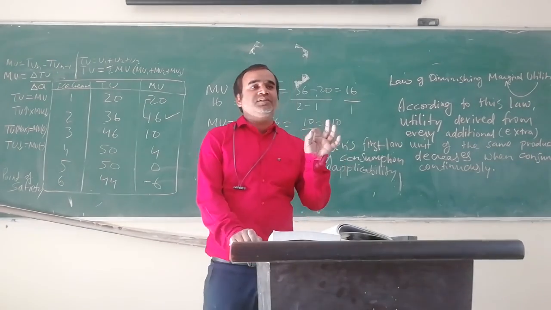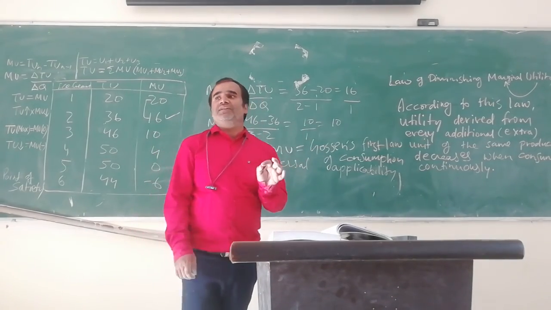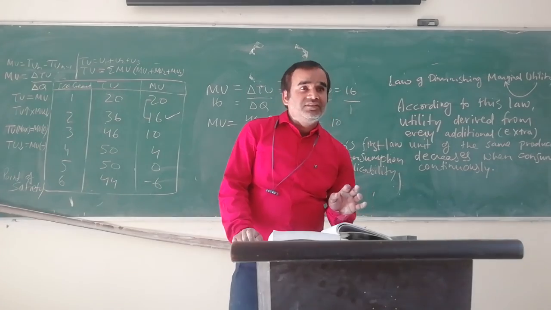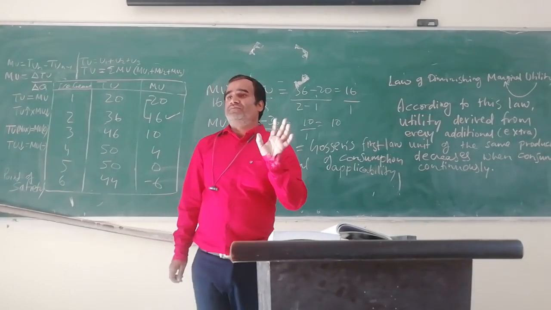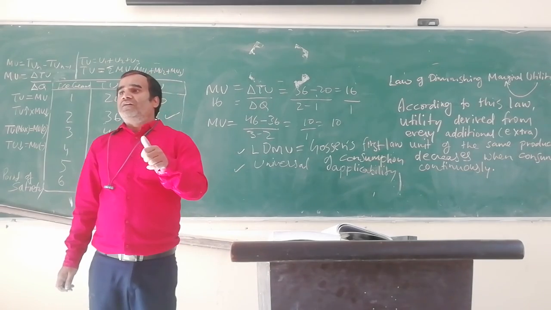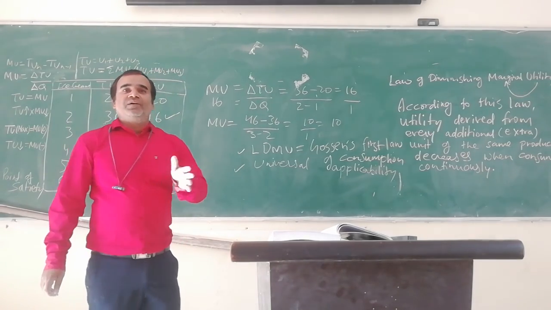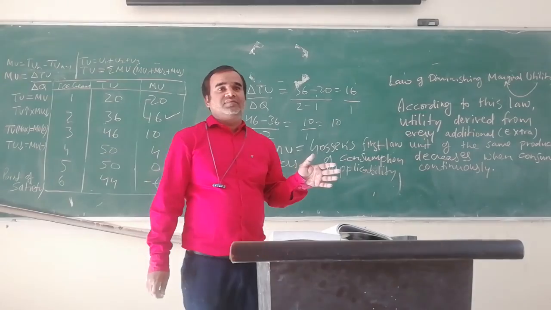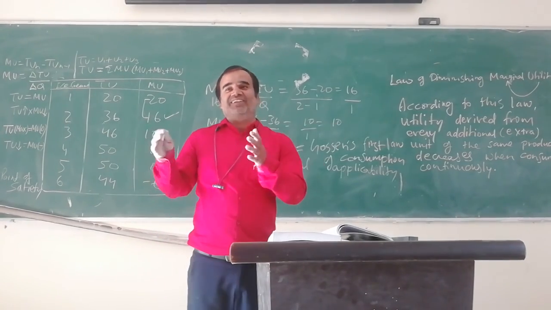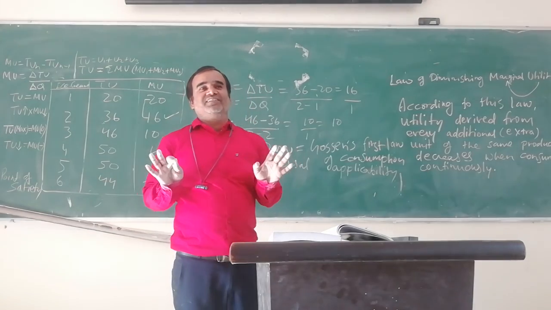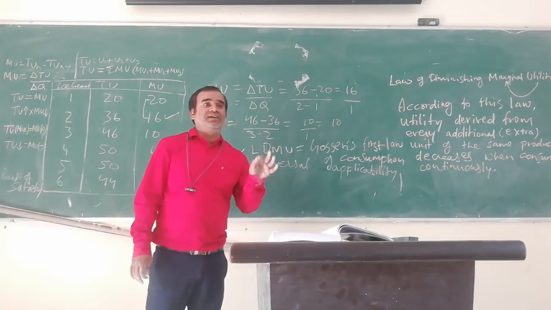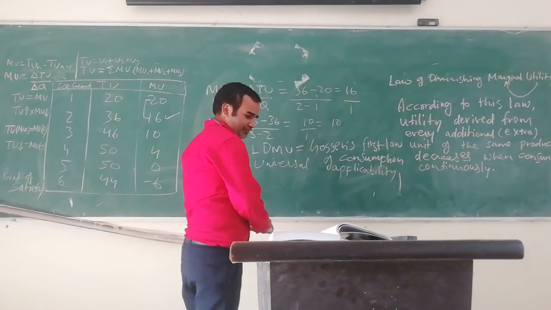The second assumption is that there should be continuous consumption. Because if there is a break, like every day we can have ice cream, but not back to back for 1 hour on the same day. So the second assumption is continuous consumption.